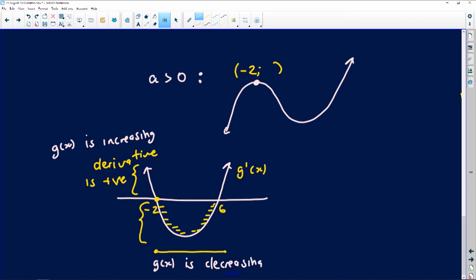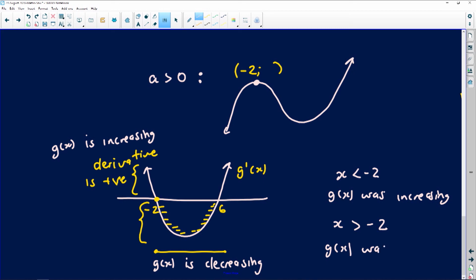Very important. Now, the reason why -2 would be a local maximum is because for all x values that are less than -2, the graph of g of x was increasing. Very important. And then for all x values after -2, the graph of g of x was decreasing.